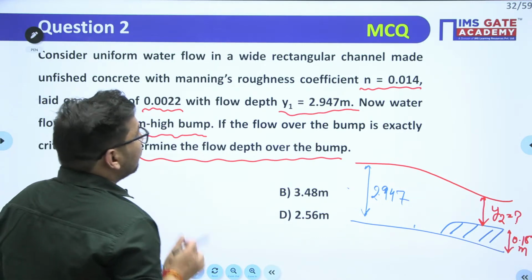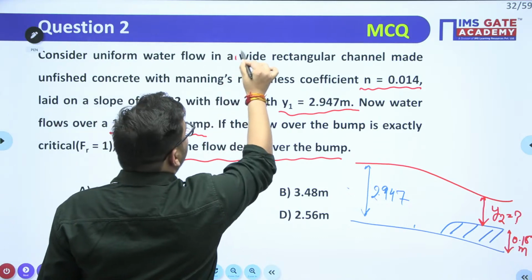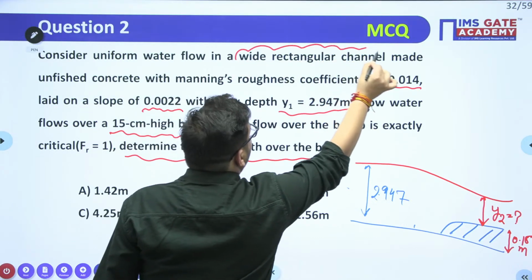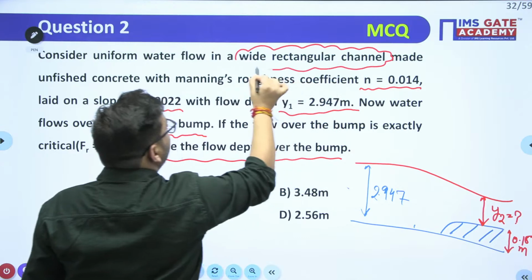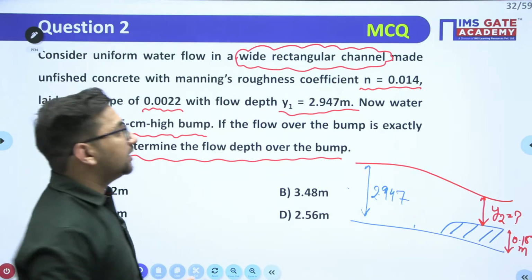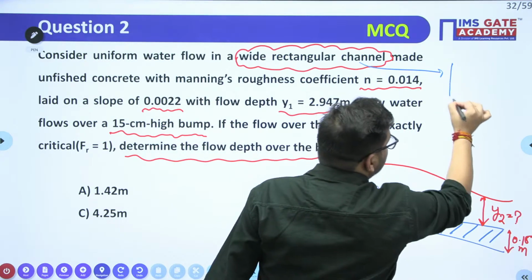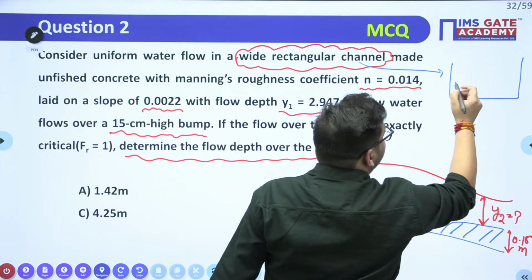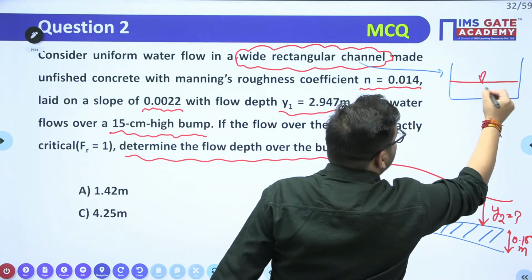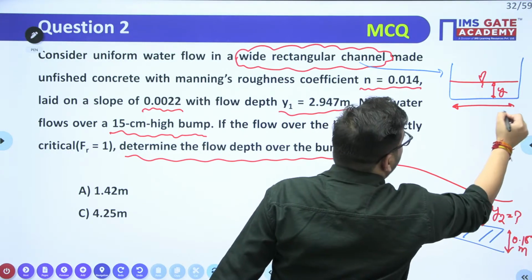Okay. One more important part which is given here is this wide rectangular channel. Very important word. Wide rectangular channel. Clear? Now what is the meaning of a wide rectangular channel? Try to understand. A wide rectangular channel means a channel in which the depth of flow is very much less than the width of flow.